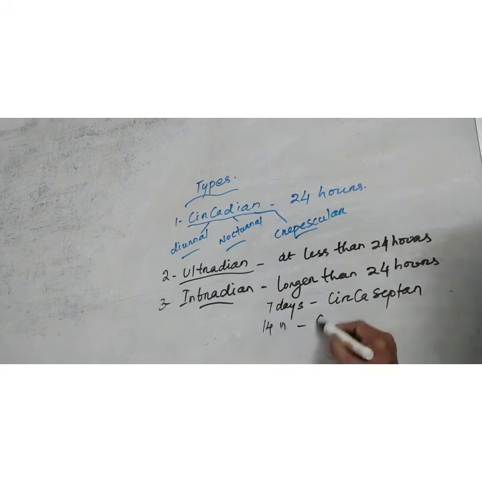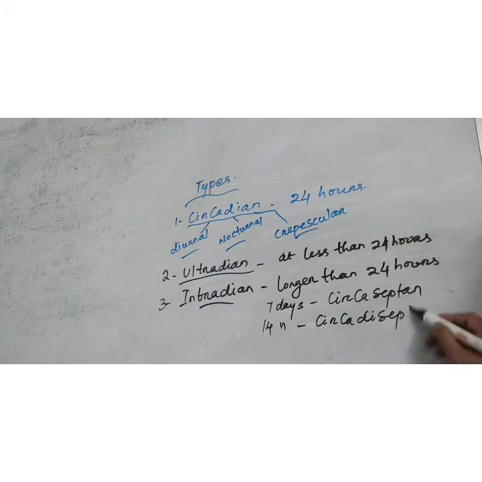14 days is the circadiseptan rhythm. Then the circavigintan rhythm, that is 20 days.